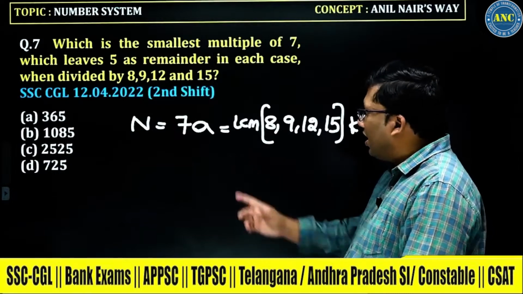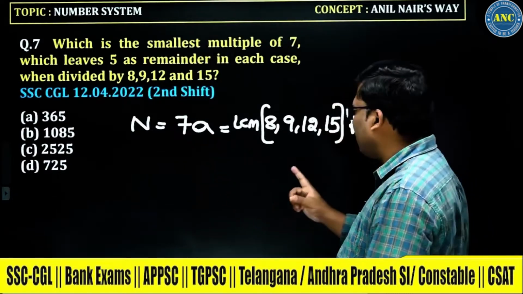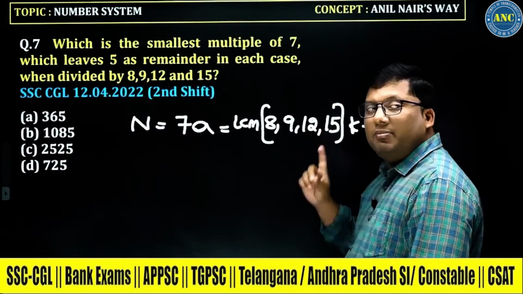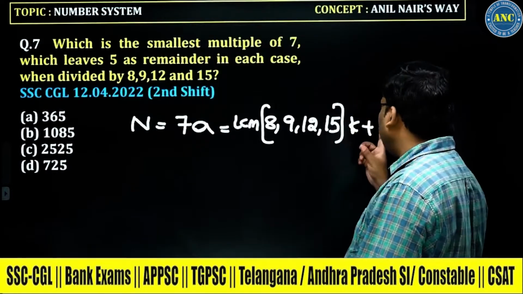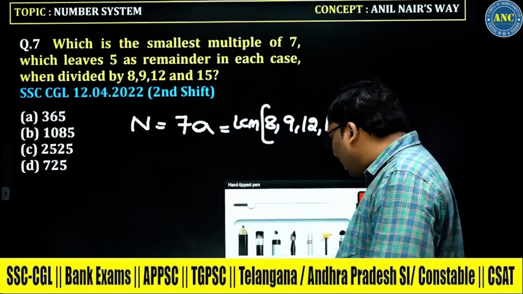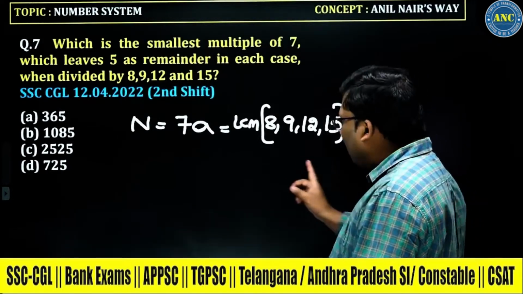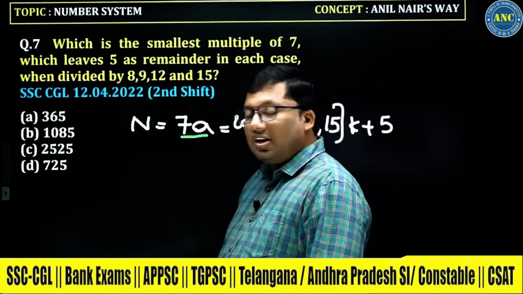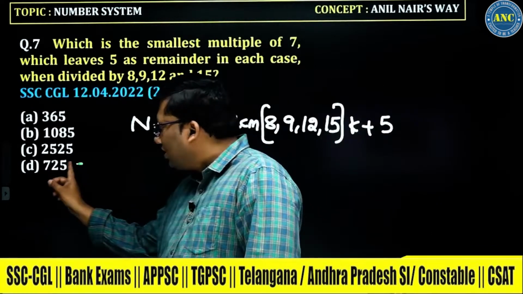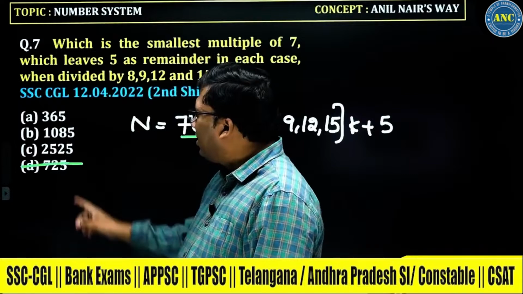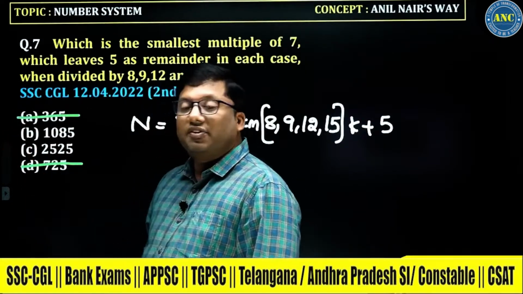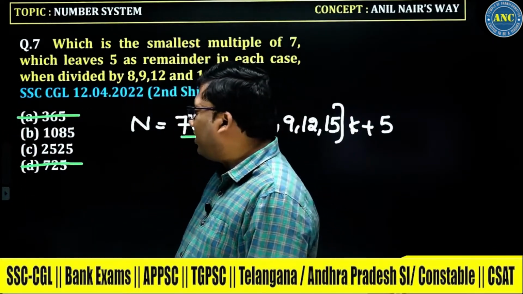Now see here, sir. The answer should be divisible by 7. The answer when divided by 8, 9, 12 and 15 gives a remainder 5. The left-hand side gives me a trigger: it should be divisible by 7. These are not divisible by 7. 7 5s are 35, and 15 is not divisible by 7.